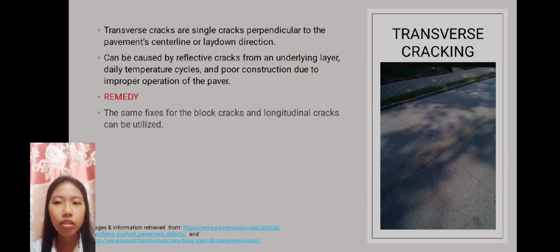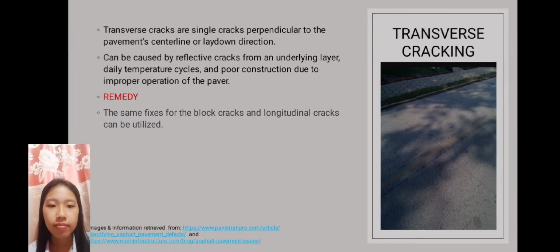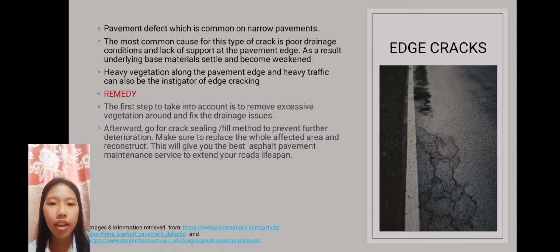So next is transverse cracking. Transverse cracks are single cracks perpendicular to the pavement center line or lay-down direction. It can be caused by reflective cracks from underlying layer, daily temperature cycles, and poor constructions due to improper operation of the paver. The remedy for transverse cracking is the same as with the remedy with block cracking and longitudinal cracking. So next is edge cracks.